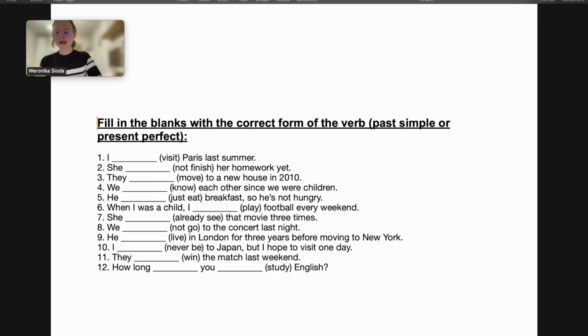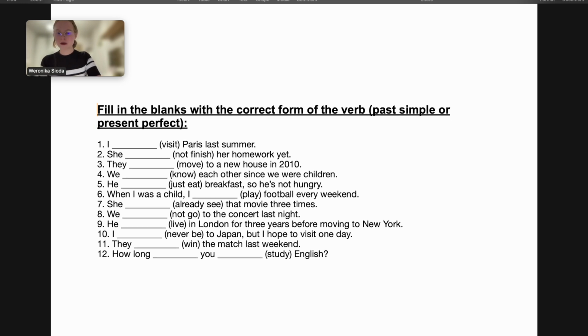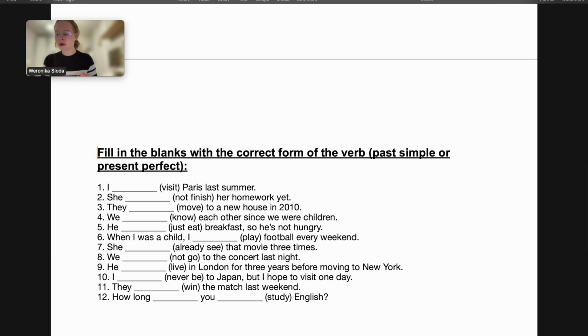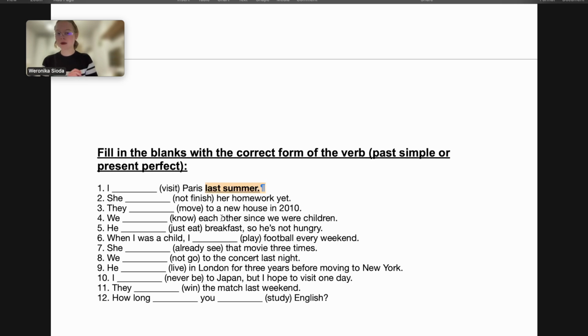So your task is to fill in the blanks with the correct form of the verb, past simple or present perfect. You can right now pause the video and try to do it yourself. Yeah, and right now, let's check it. So, 1. I Paris last summer. What is important here is this part, last summer. Do I know when? Yes, I do. So I will use the past simple tense. I visited Paris last summer.